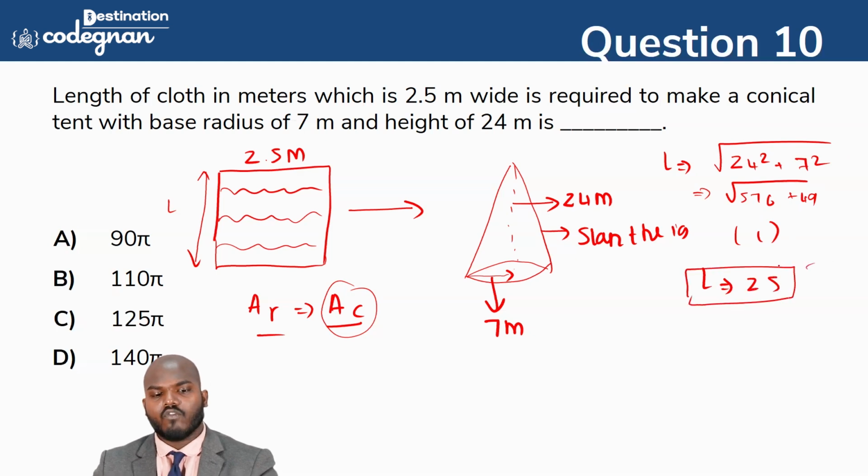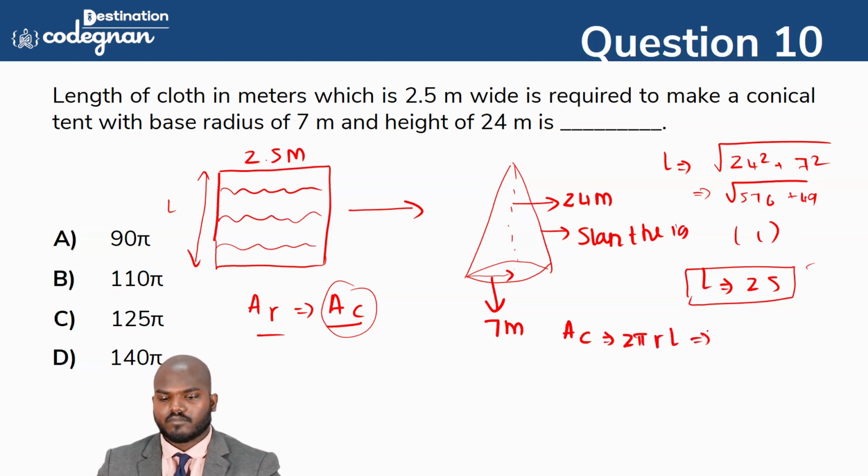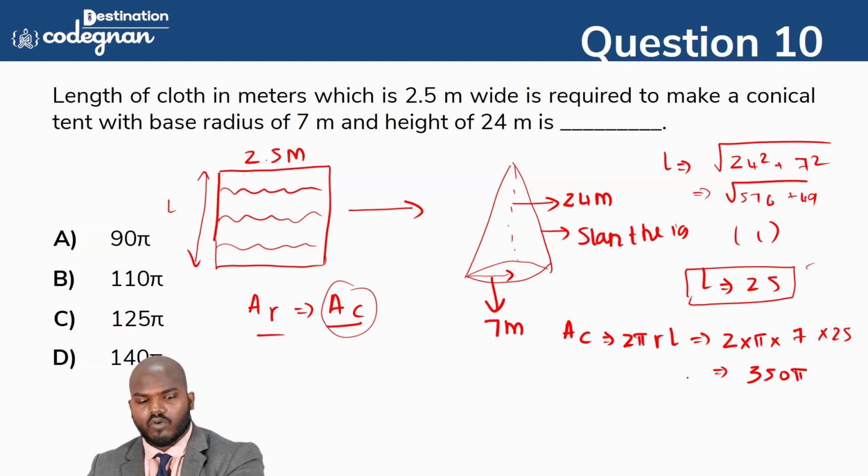Coming to the cone formula, guys, the area of the cone is equal to 2 pi r L. So 2 times pi, we don't want to change it, r is equal to 7 meters, and L is equal to 25 meters. If you multiply all this, you will get the value 350 pi in this place. Now, the area of the cone is equal to what?